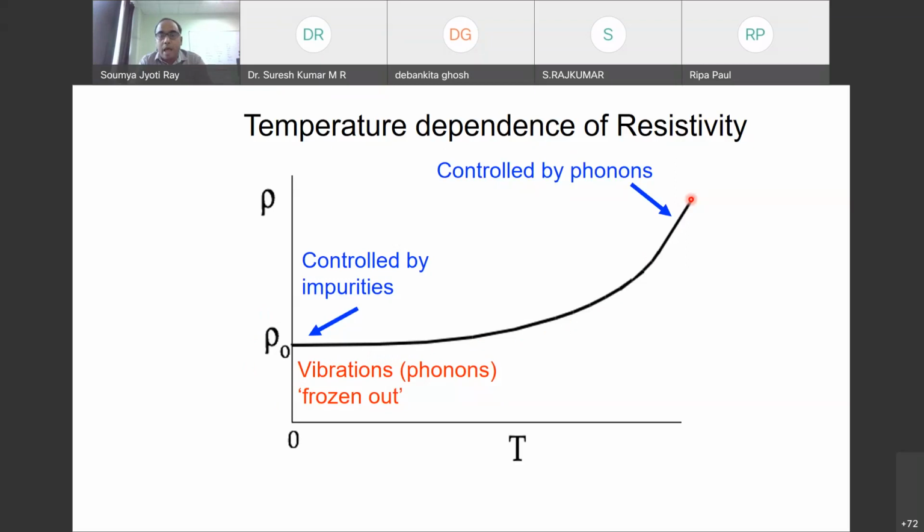At higher temperature, since the number of phonons is much larger, the phononic contribution towards the resistance is much larger. However, when I am going to a lower temperature, these phonons contribute much less, and the majority of the contribution towards the resistance comes from the impurities. So what it means is that at lower temperature, these vibrations or phonons will be frozen out, and we will get something like a residual resistivity, rho naught. So it will not change much. This is the case of a typical conductor.